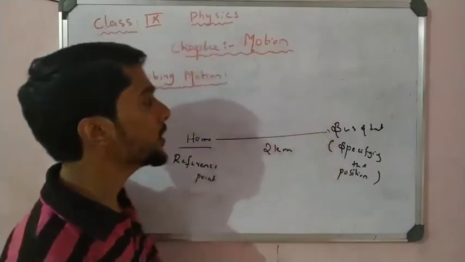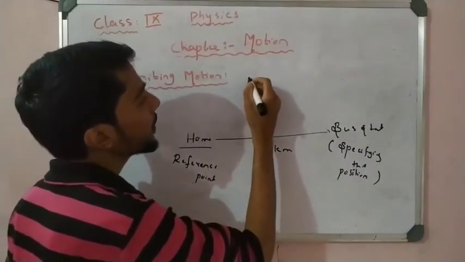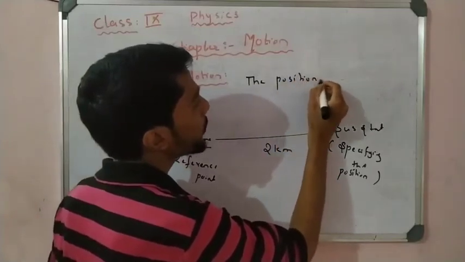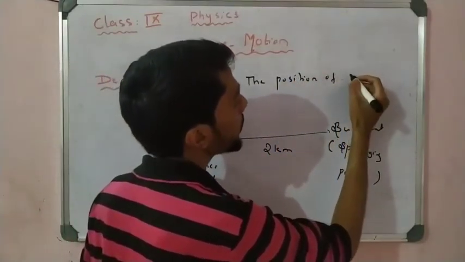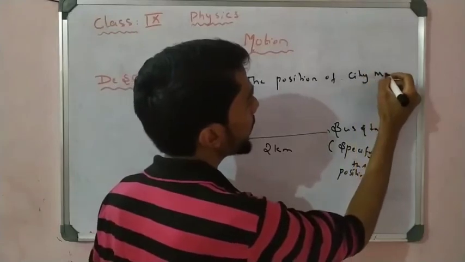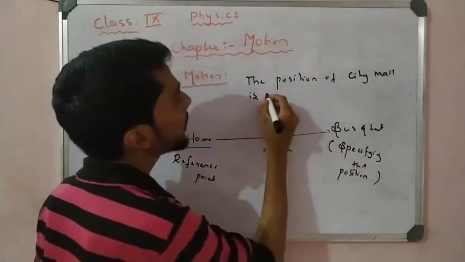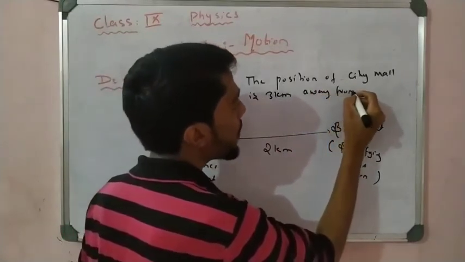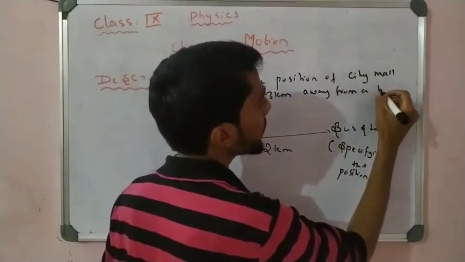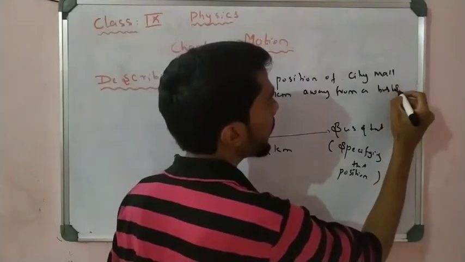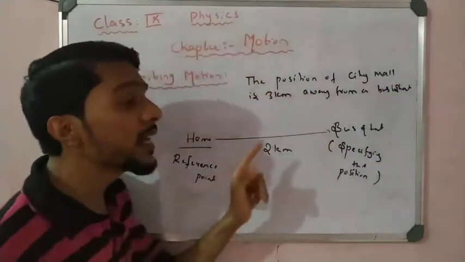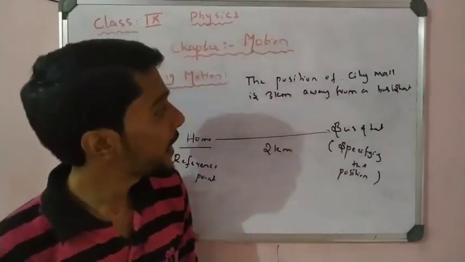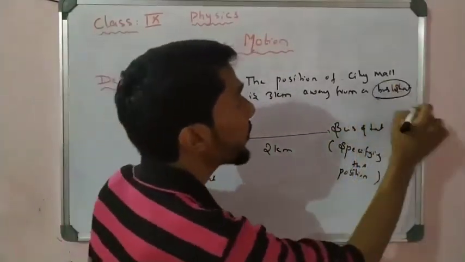Okay, if someone says the position of the city mall is 3 kilometers away from a bus stand. Okay, away from a bus stand. So tell me which is the reference point here and which is the position here, right? What is the reference point here? Right, you are right, the bus stand is the reference point.